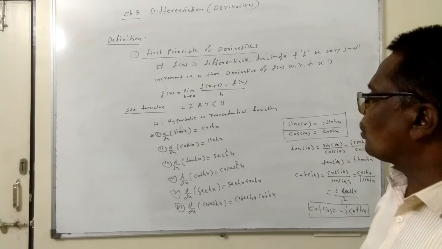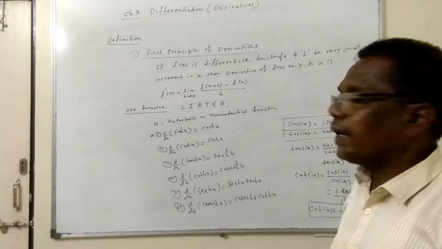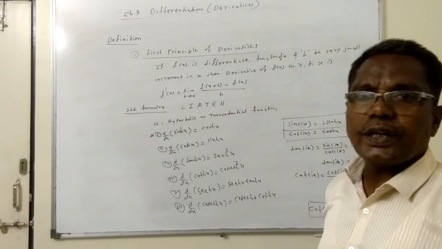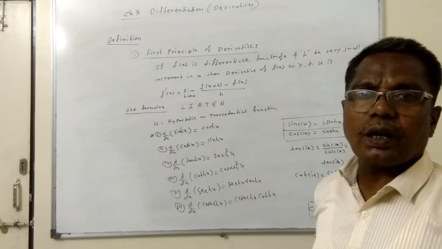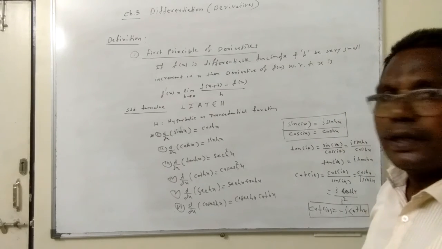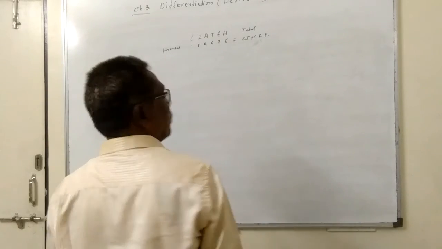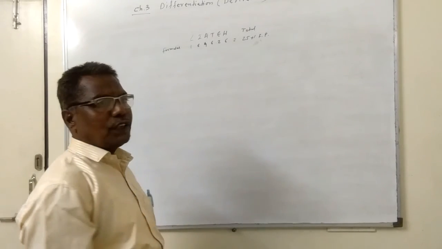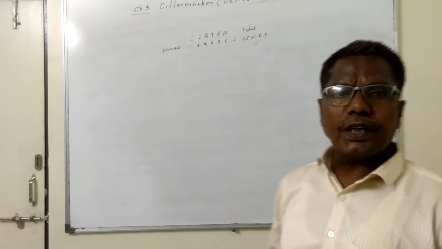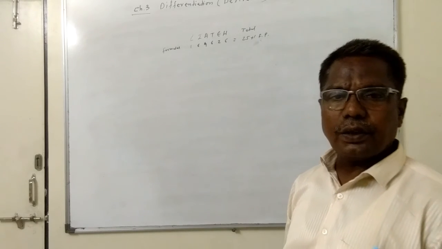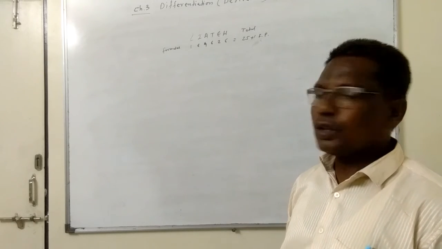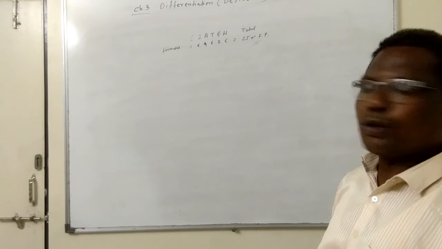Then next is the algebraic function, total 4 formulae: d by dx of k, a constant, is 0, d by dx of x is 1, d by dx of x raised to n is n into x raised to n minus 1, d by dx of root x is 1 upon 2 root x. Keep these 4 formulae in mind for the algebraic function. Now trigonometric function, total 6 formulae: d by dx of sin x is cos x, d by dx of cos x is minus sin x, d by dx of tan x is sec square x, d by dx of cot x is minus cosec square x, d by dx of sec x is sec x into tan x, d by dx of cosec x is minus cosec x into cot x.